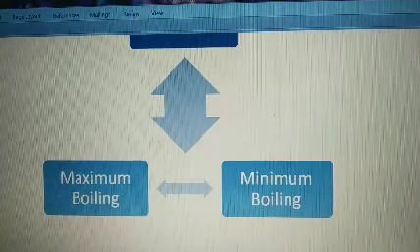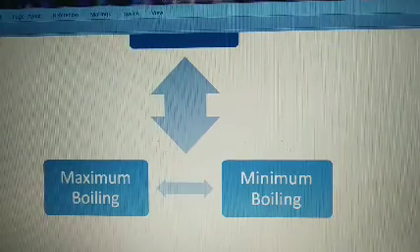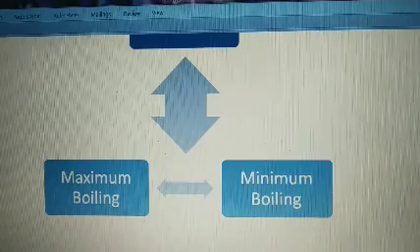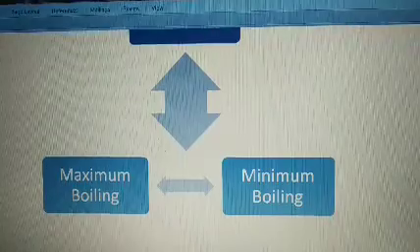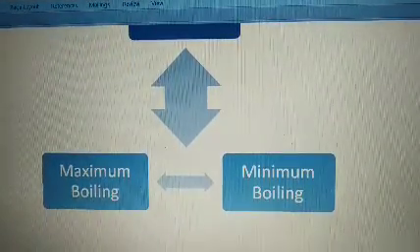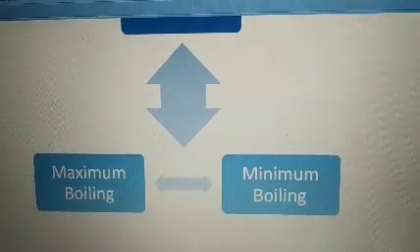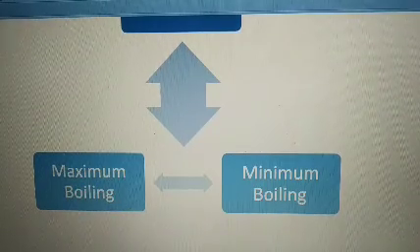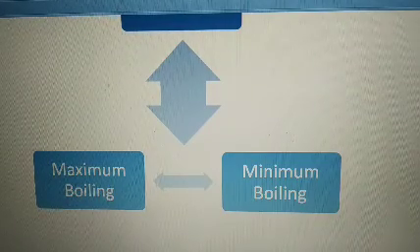When I say minimum boiling azeotrope, it means there is the presence of two components, and the liquid mixture is boiling at a particular temperature which is lower than the boiling point of the two components.